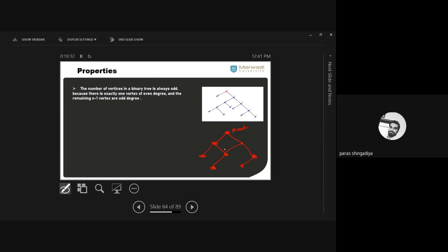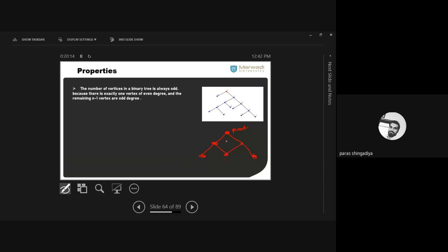You can also verify by taking 6 vertices. Let's remove some vertices and verify by taking 6 vertices. Connect it in such a way that one vertex is of degree 2 and the rest of all the vertices have degree 3 or 1. If we connect this way, that is a degree 3, that is a degree 2, it is also degree 2. So 2 vertices of degree 2. If we connect this one to make a degree 3, now this vertex is degree 2. Clear? So we cannot create a binary tree by taking an even number of vertices. The number of vertices should be odd.